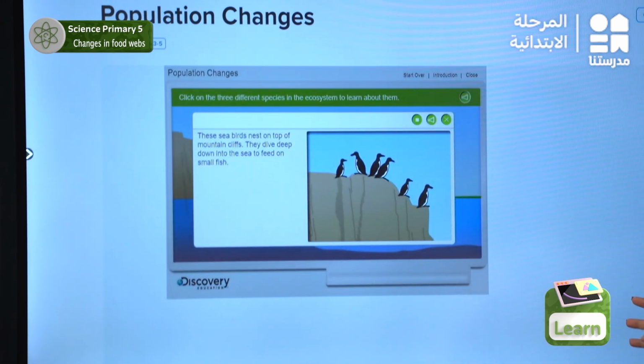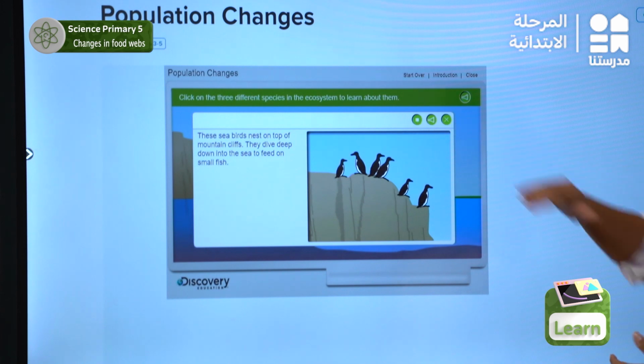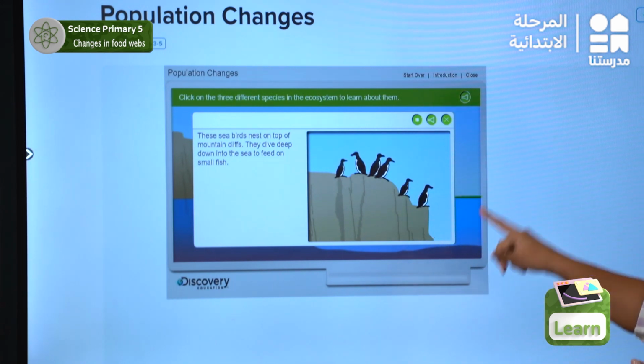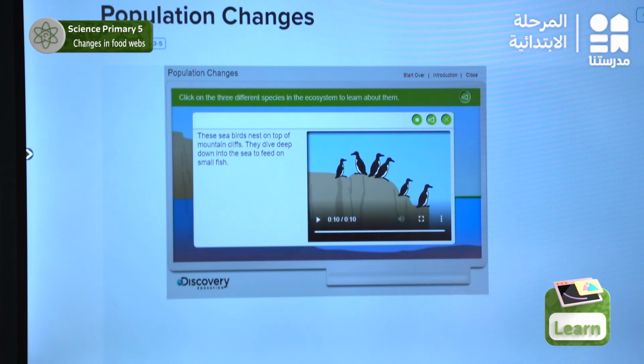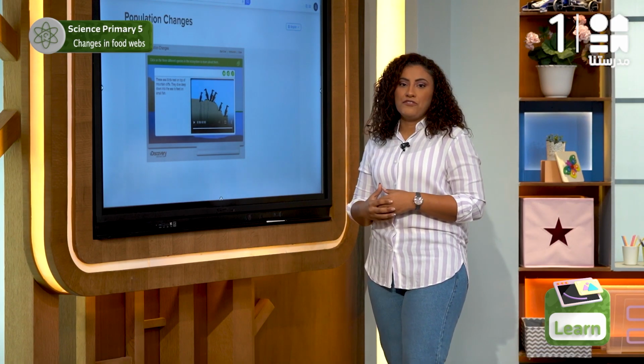And these sea birds nest on the top of the mountain cliffs. They dive deep down the sea to feed on the small fish.